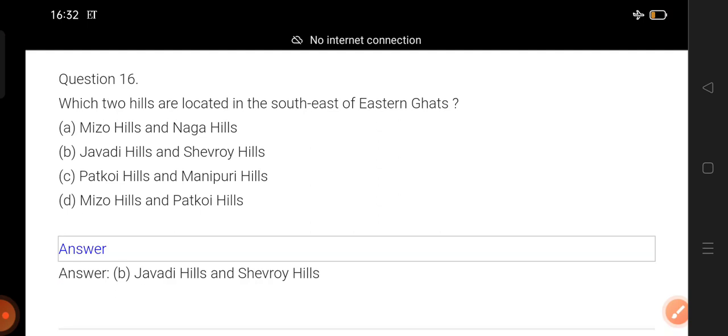Okay, the question was two hills located in the southeast of Eastern Ghat. Eastern Ghat के southeast में पूछ रहे हैं ना, and all the options given over there, except option B, are in the north.